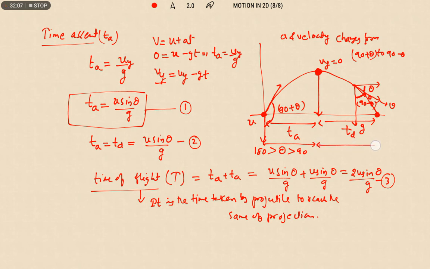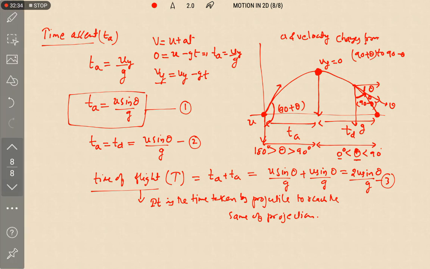Then from maximum height to ground, its value lies between 0 and 90 degrees. That means theta lies between 0 and 90 during the fall, and theta lies between 90 and 180 during the rise. This is about the angle. Now let us discuss the maximum distance travelled in the vertical direction and the maximum distance travelled in the horizontal direction.